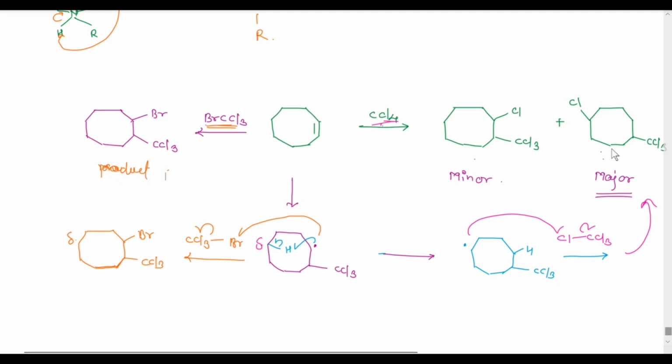So this is all about intramolecular hydrogen atom transfer free radical reaction and Hofmann-Leffler free radical reaction.